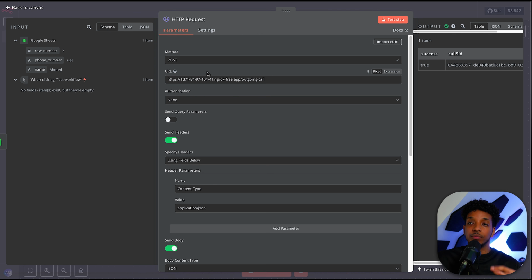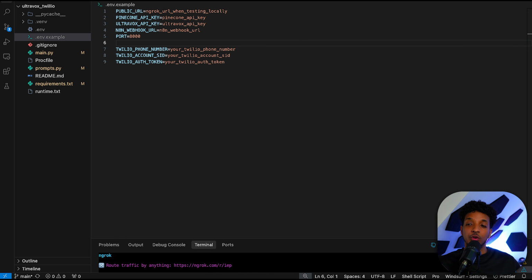But that's only when it comes to testing out the application locally. Once you've deployed the application into something like Railway, this is where you would paste your Railway URL. One thing to also keep in mind is that if you're on the free plan of Ngrok, every time you restart the server, it will generate a new URL. So make sure that you actually use the latest URL and update the environment variable and HTTP request every time you restart it. Otherwise, you can just pay for an account and it will give you a permanent URL.